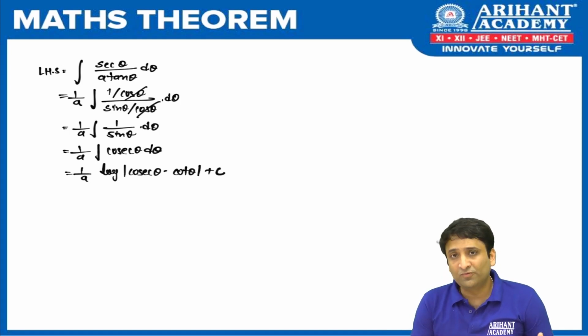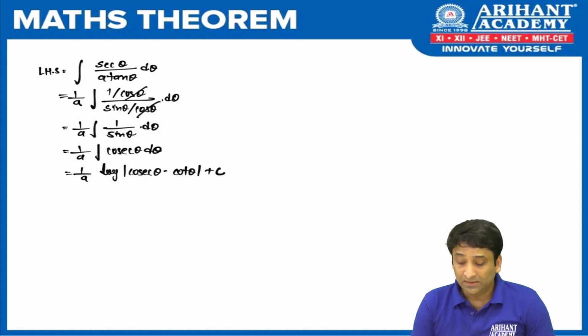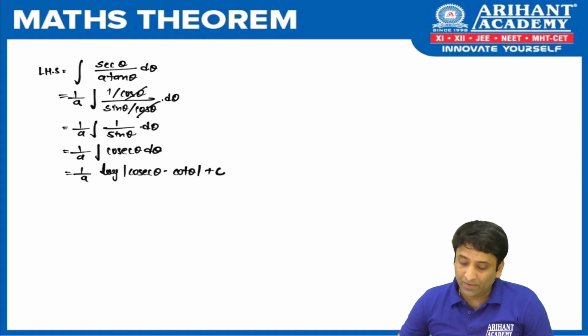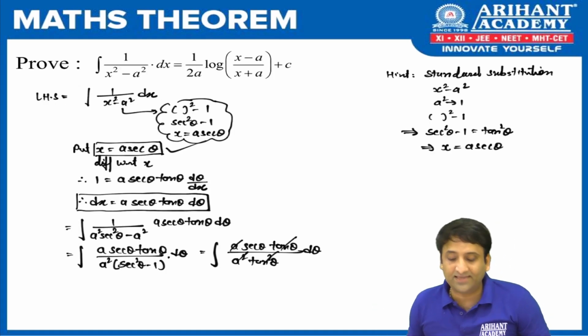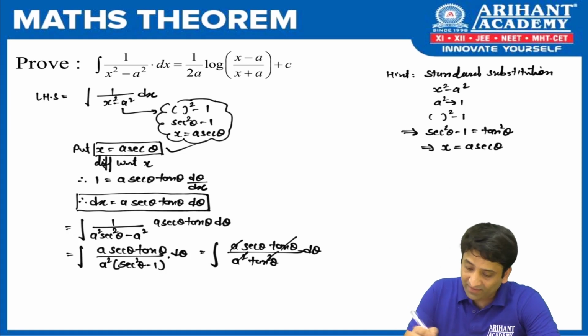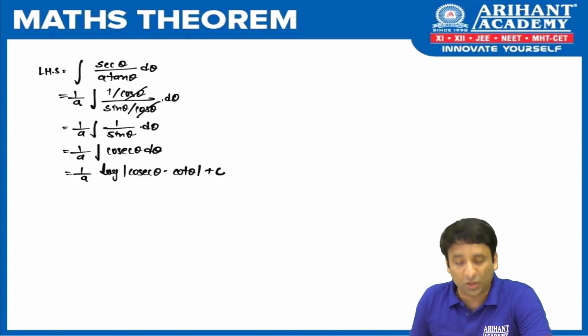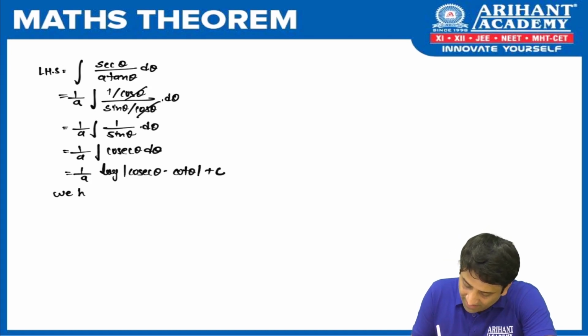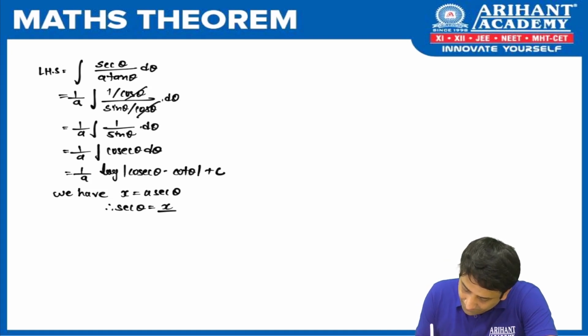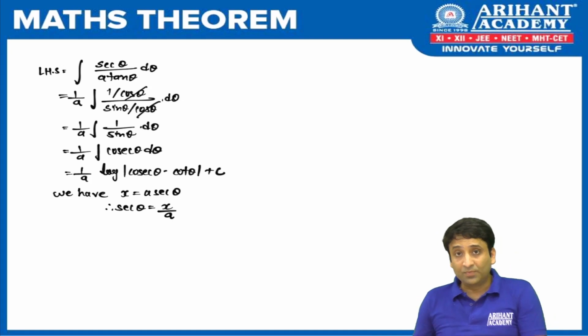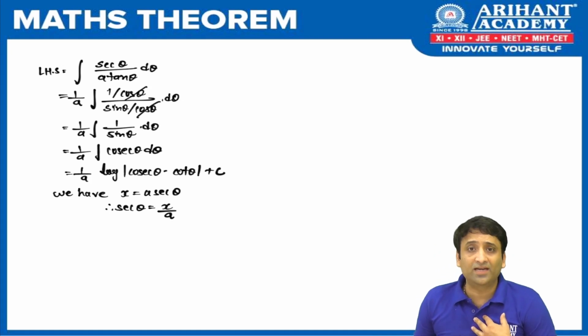Now in the previous proof it was very simple, because there we had just theta. In this we need to replace cosec theta and cot theta, isn't it? And we have taken the substitution as x is equal to a sec theta, as you can see. So using x equal to a sec theta, I want to replace cosec and cot. Therefore sec theta is equal to x by a. But again the problem is, we don't want sec theta, we want cosec theta and cot theta, isn't it?